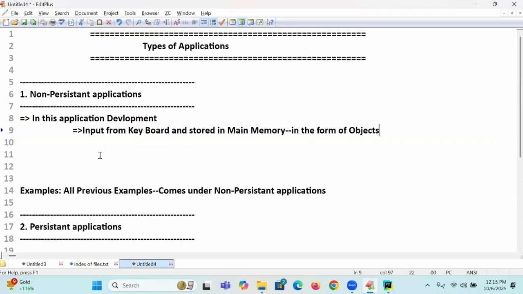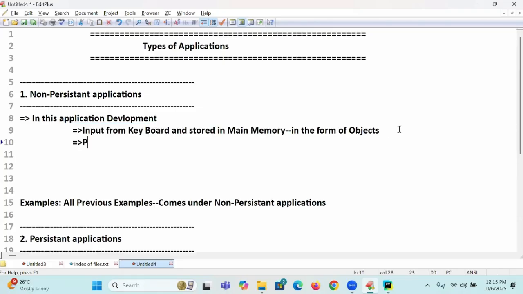That point I am using today. Input from the keyboard is stored in main memory in the form of objects. The data is processed, and the result is stored in which memory itself? Main memory itself.